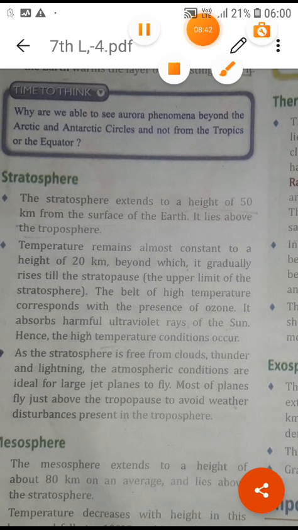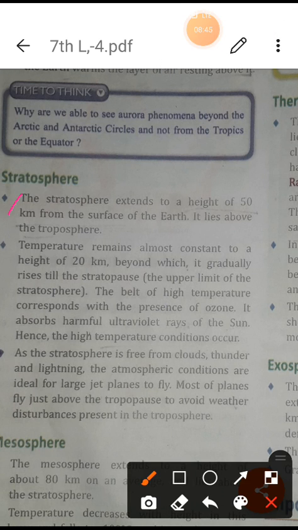Now next is the stratosphere. We know it extends to a height of 50 km from the earth's surface and lies above the troposphere. It is also an important portion. The temperature here remains almost constant up to a height of 20 km, and then it gradually rises till the tropopause. Tropopause, I have explained to you, is the last point of the troposphere. This point explains that when the height increases, the temperature will increase. It means that for the first 20 km the temperature is constant, but when the height increases further, the temperature will also increase.